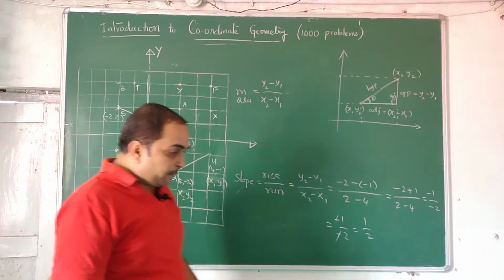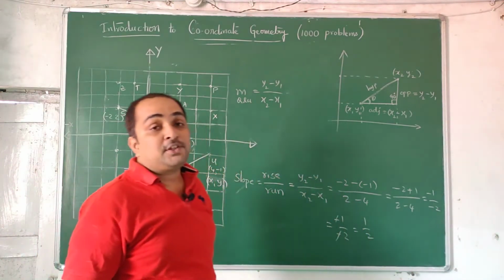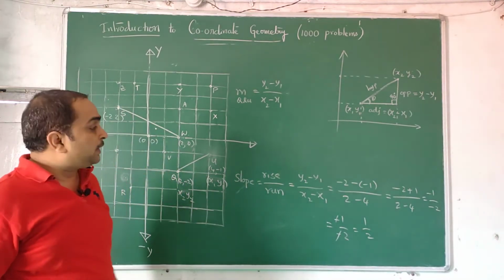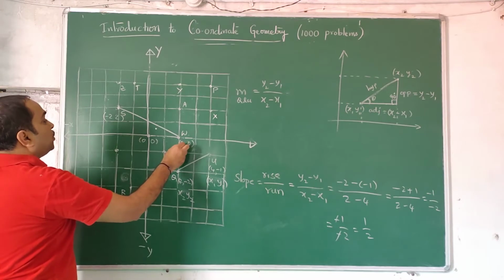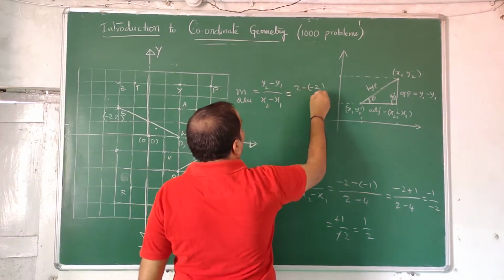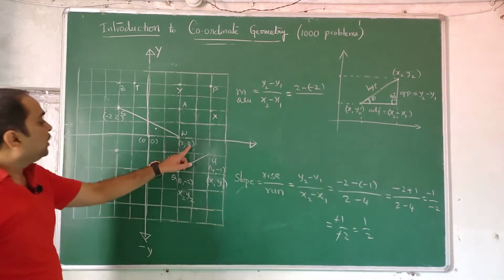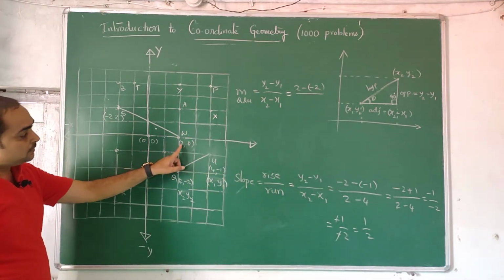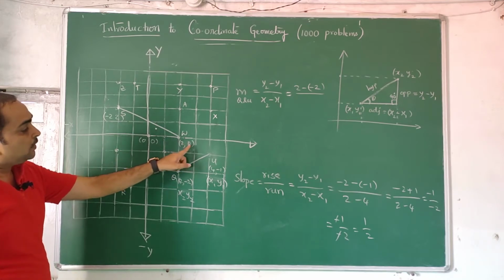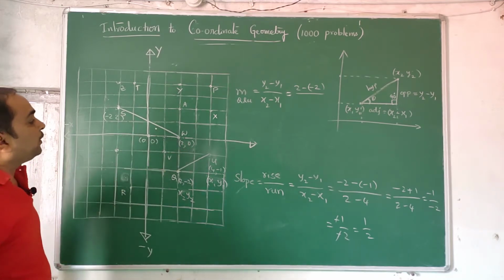Now the question is, which is to be taken as x1, y1, and which is to be taken as x2, y2. Already we told, anything can be taken as x1, y1, anything can be taken as x2, y2. I take this 2 minus of minus 2 divided by, but once you have taken this as x2, it should be y2 only. You cannot take this as y2. So x2, y2, second one, 0. We made a silly mistake here.